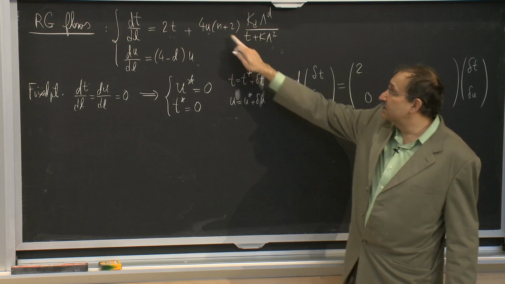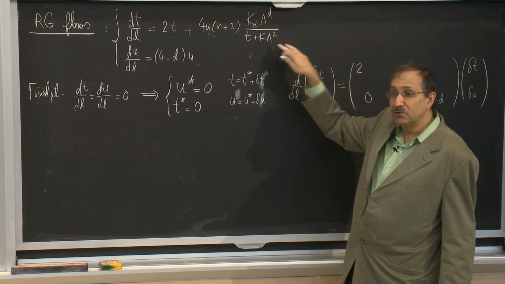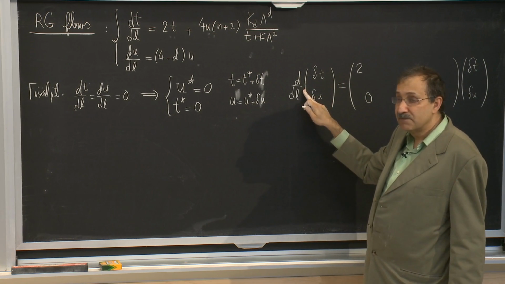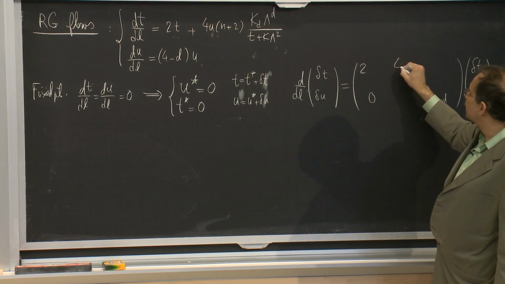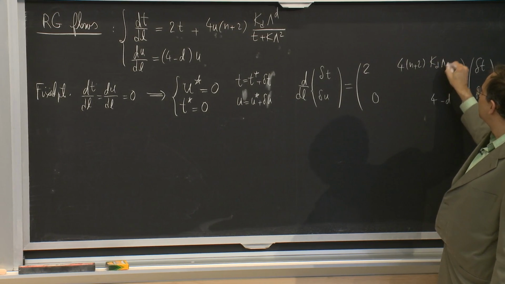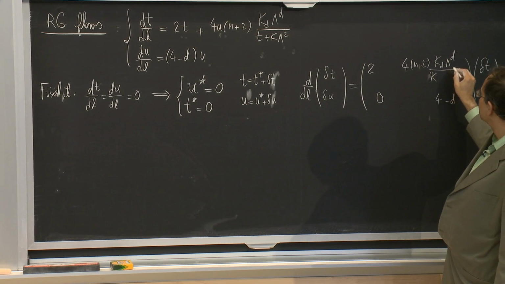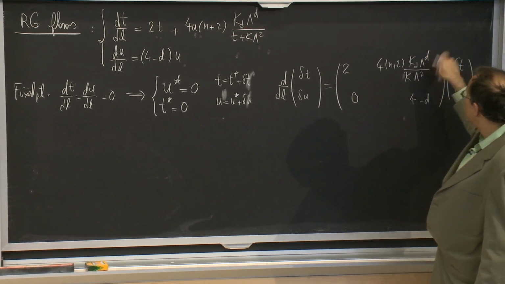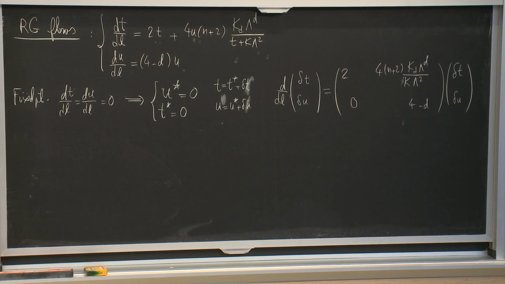But ultimately, since I'm evaluating it at u star equals to 0, I don't need to include that term here. But if I now make a variation in u, I will get an off-diagonal term here, which is k lambda squared. So these two can be combined to each other. Okay?